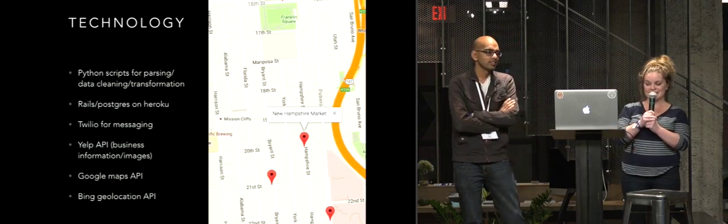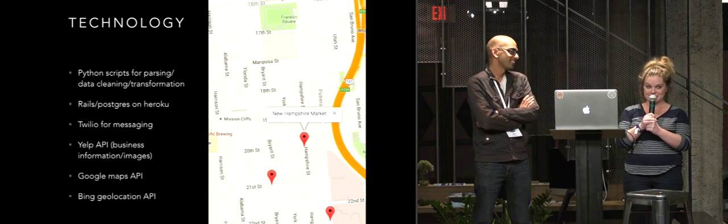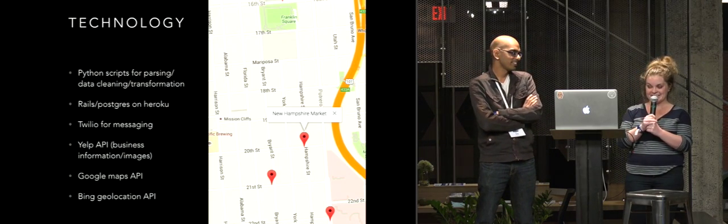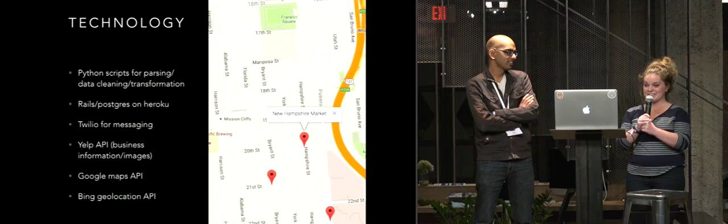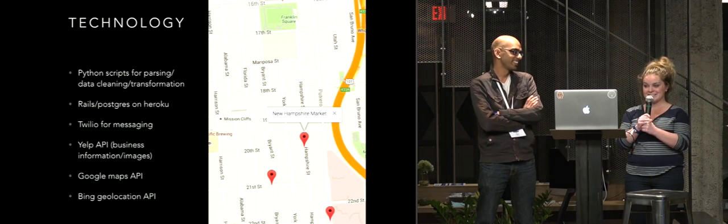We faced a few technological challenges, most notably acquiring, parsing and cleaning all the data. It's on a very confusing, esoteric government website with lots of confusing issues and capitalization issues. So we used a mix of Python and Ruby to parse that data and upload it. We're using Heroku with a Rails backend and Postgres. We started using the Google Maps geolocation API, but we exceeded our request limit. So then we switched to Bing, which allows 50,000 requests per day. So go Bing.